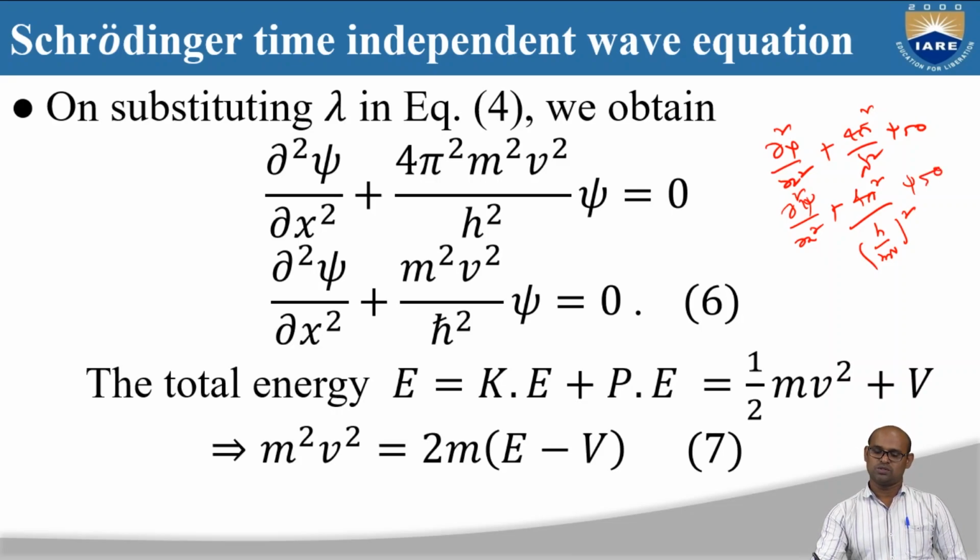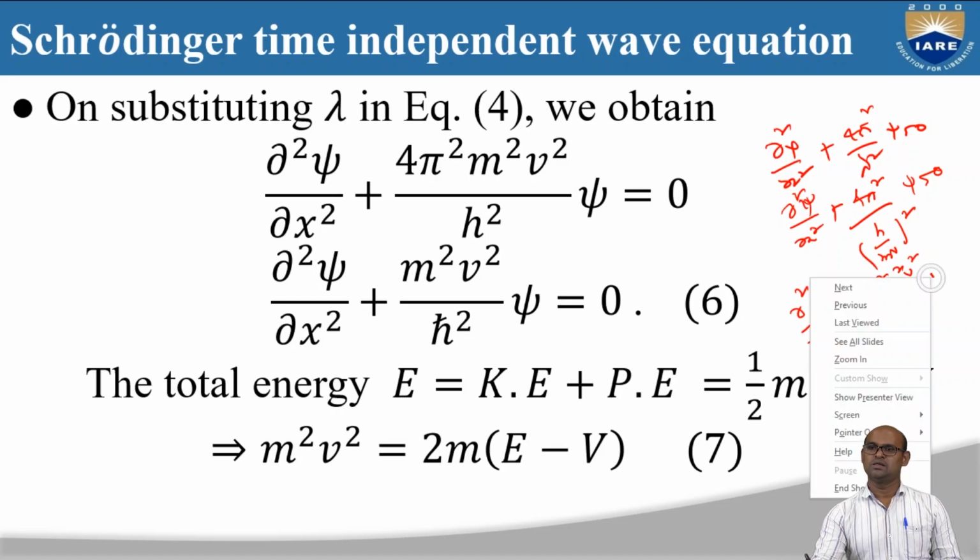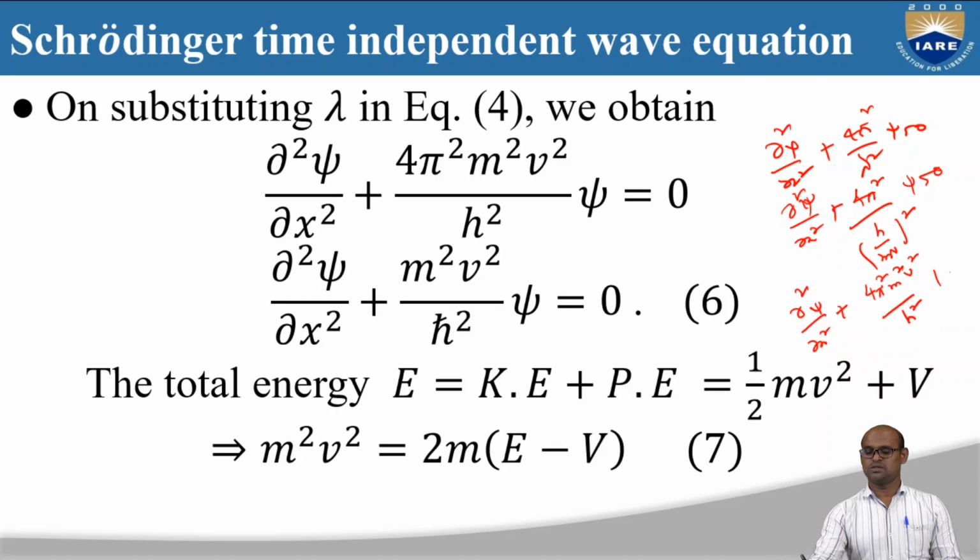Right? So this is squared. So dou square psi by dou x square plus 4 pi square m square v square by h square into psi is equal to 0.